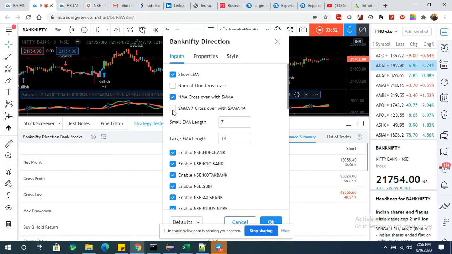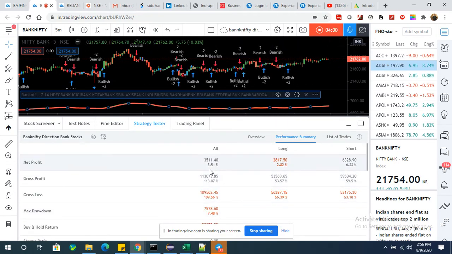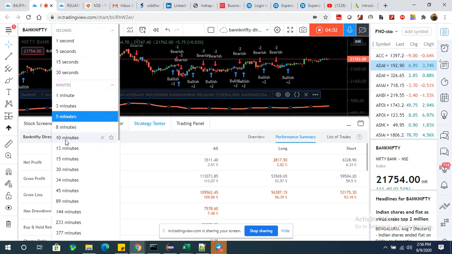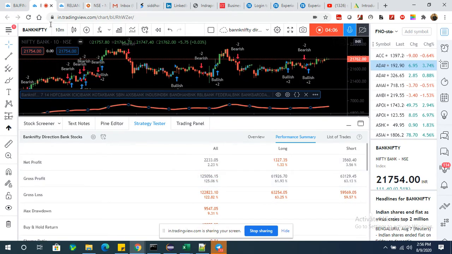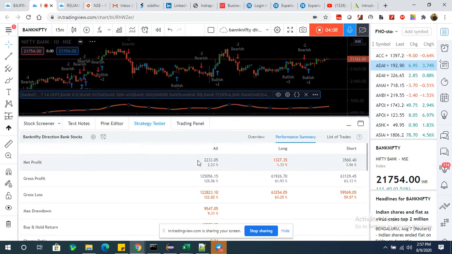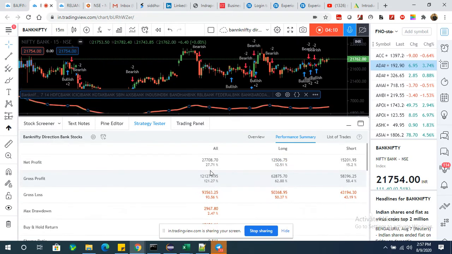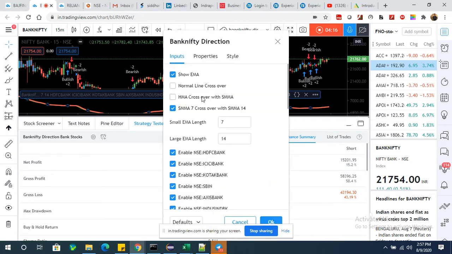Another one we have is SSMA 7 crossover with SSMA 14. It is giving a 3% result, and the 10-minute chart is giving you a 2% result. The 15-minute chart is giving a 27% result, the same as the previous HMA crossover.